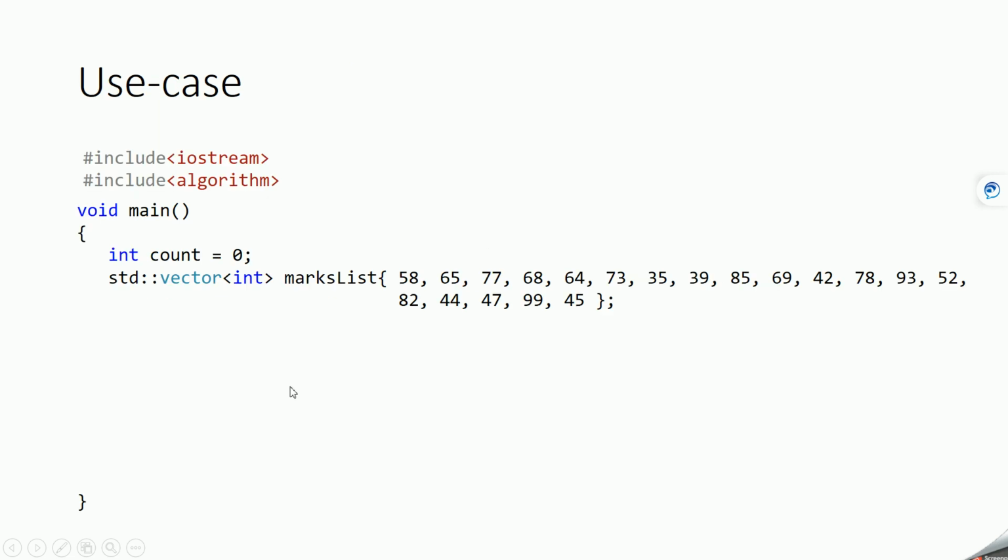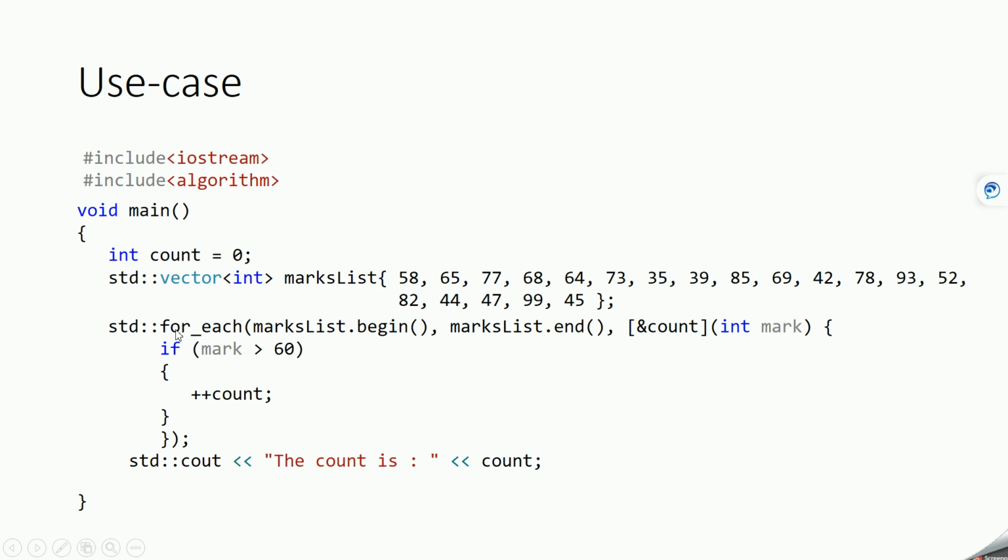Suppose we have a vector which contains the marks of many students, and in this case we want to count how many students have a score greater than 60. Basically, the students who have scored more than 60 marks. For that we have an STL function called for_each, which can iterate over this vector and give you the result.